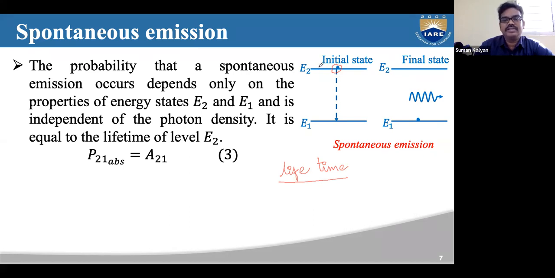If the lifetime of this energy level is low, then it stays a much shorter time. So the probability for the spontaneous emission to occur is determined by the lifetime of level E2, that is, P21 equals A21.